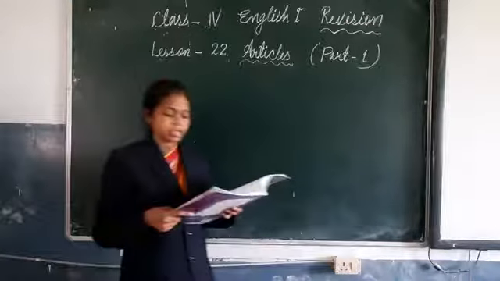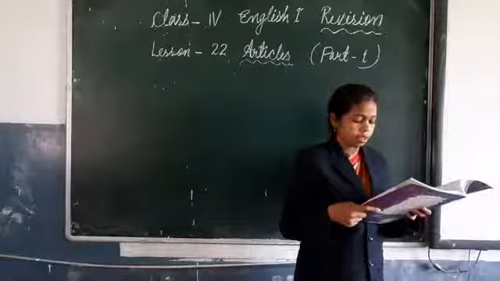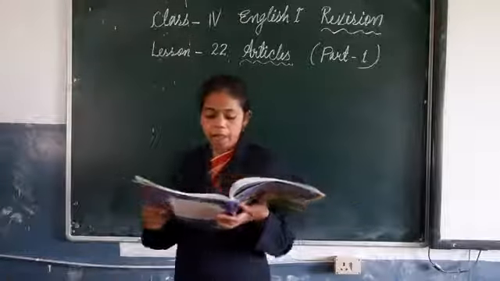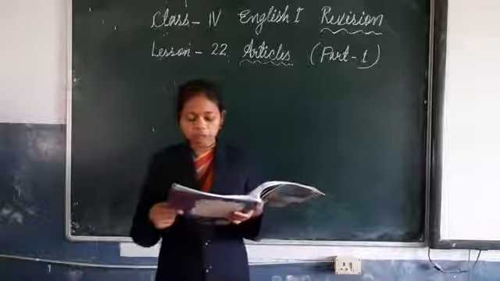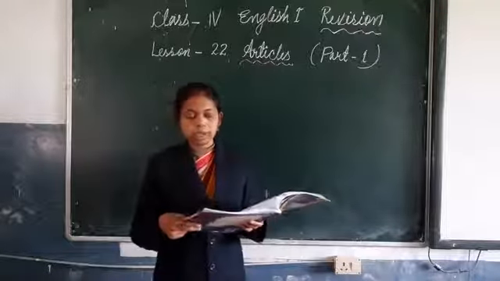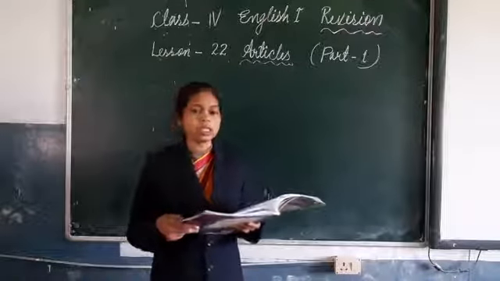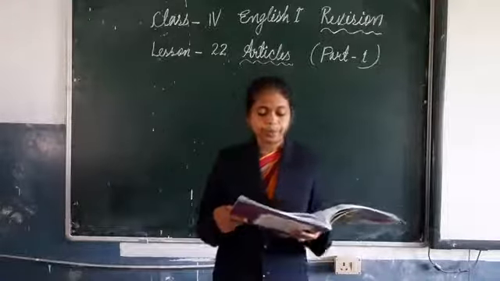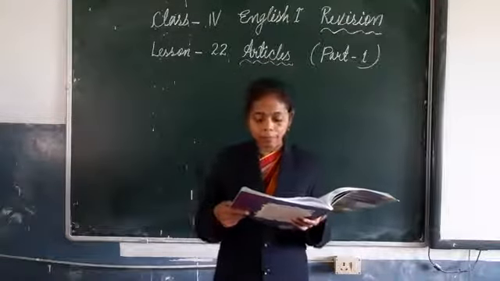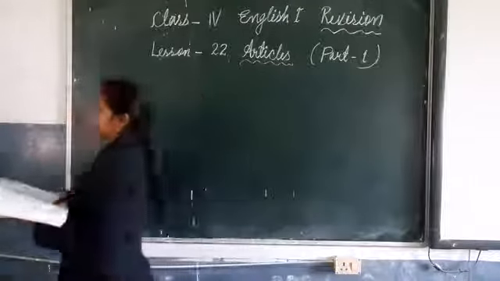Now let's do exercise 5. Use a and the correctly. First number, I found an owl with a silver head. The owl could speak like us humans. Second number, I am looking for a flower. The flower must be green in color.